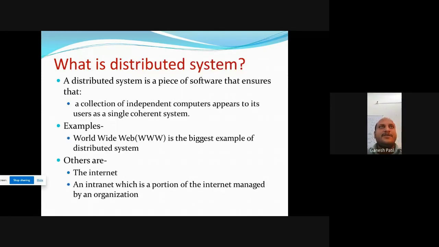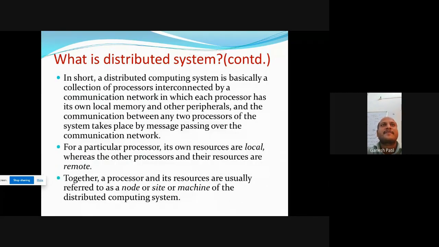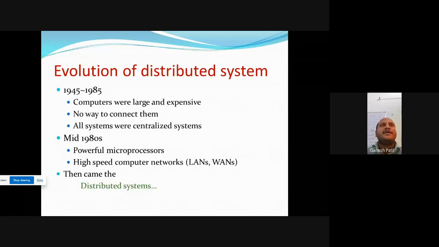Next, what is the distributed system? Already yesterday I was explaining the difference between centralized system and distributed system. The main example of the distributed system is the internet. Right now, where are we? In the internet. This is the main example of the distributed system. Next, yesterday I was explaining the tightly coupled system and loosely coupled system. Today I will teach the next point of this first unit, evolution of distributed system.